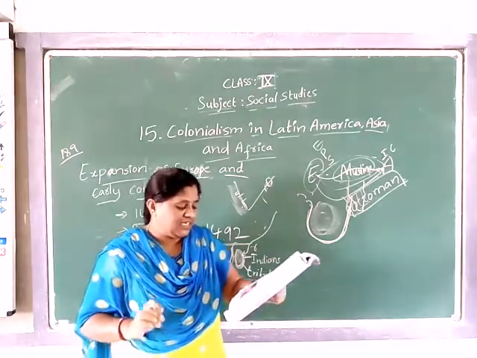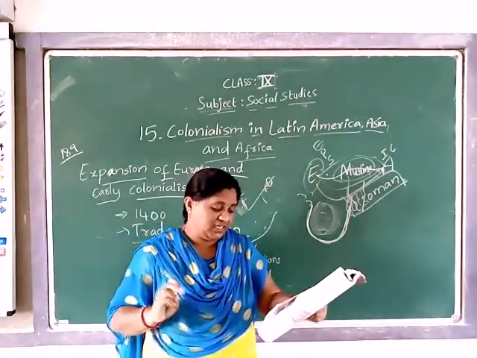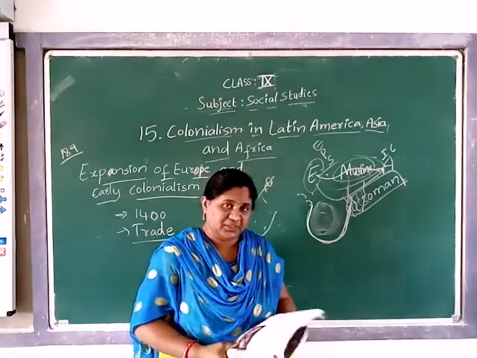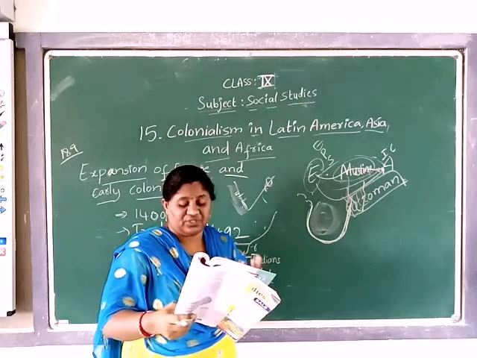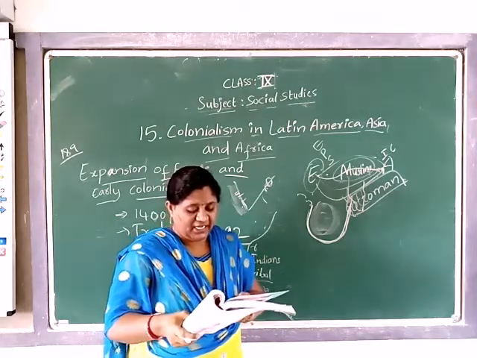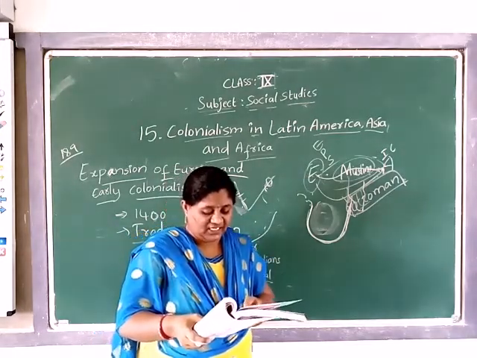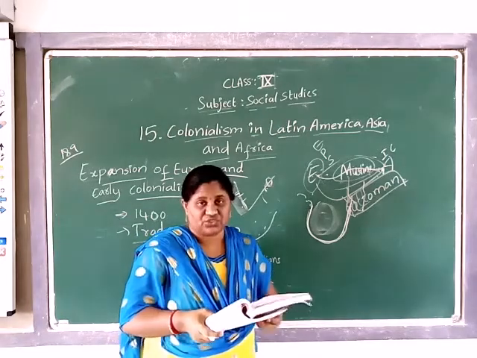The English also came to North America. English means people from England. They also came to North America and began to set up colonies, English farmers along the eastern coast.